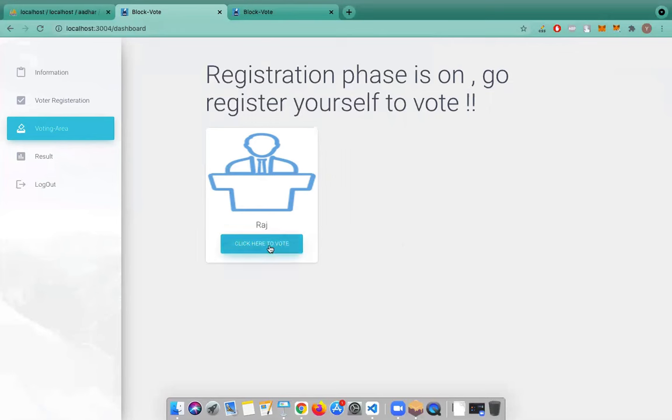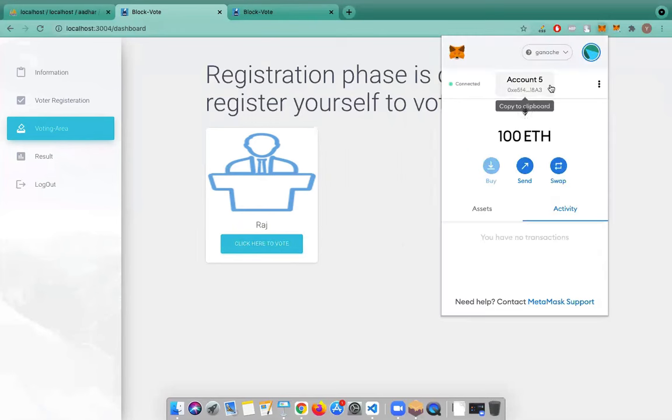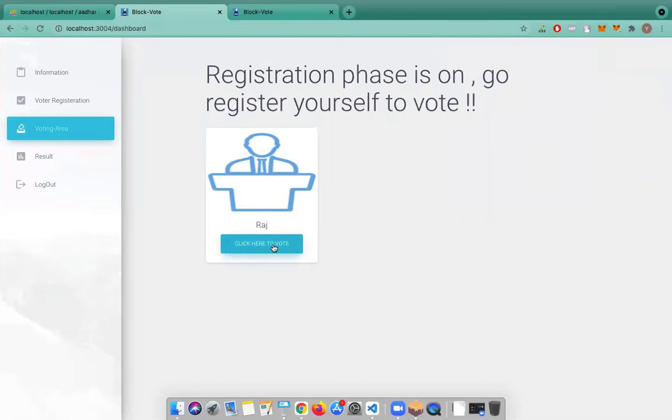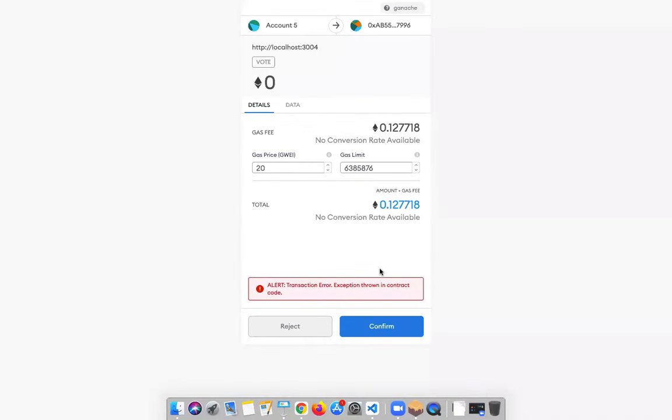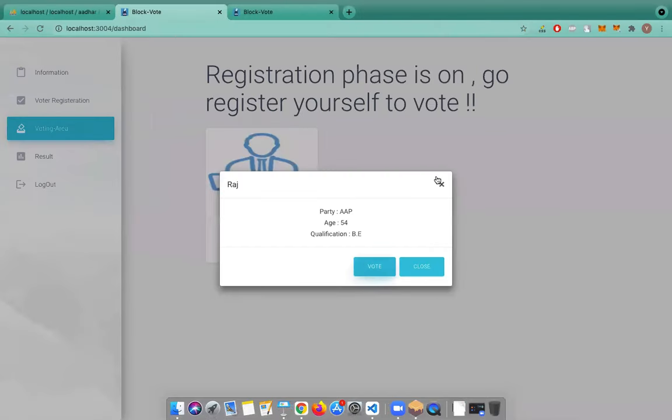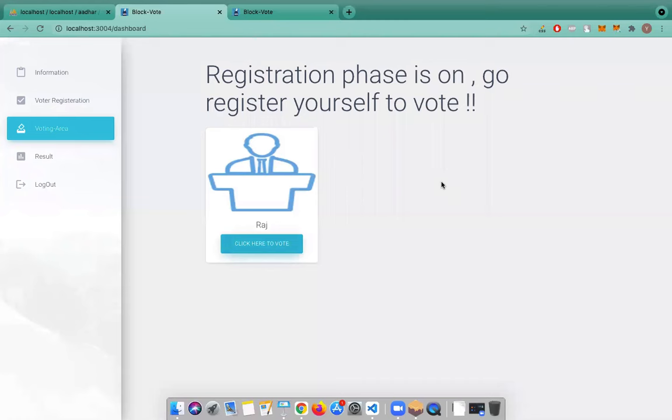Now let's say I have registered myself and selected my account address, and in the user section I will be clicking here to vote. I'll see the details and I'll click on vote. Since I've registered, I should be eligible to vote, but the transaction is showing an error. This is because the registration phase is still going on; we have not converted the phase to the voting phase. So I will then confirm or reject. It doesn't matter whether I confirm or reject, the vote won't be cast. Okay, so there is one validation there.